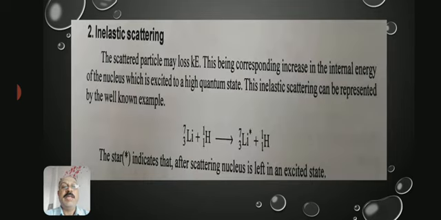The second one is inelastic scattering. The scattered particle may lose kinetic energy in this one, with a corresponding increase in internal energy of the nucleus, which is excited to a high quantum state. This inelastic scattering can be represented by the well-known example. So the equation shows inelastic scattering. In that equation, the star indicates that after scattering, the nucleus is left in an excited state.